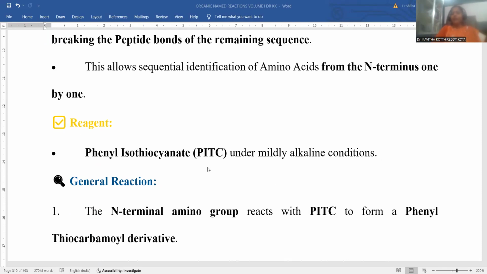It is abbreviated as PITC, right? Phenyl isothiocyanate is the distinguished reagent for the Edman degradation process in the peptide chain. In order to go for this reaction, mild alkaline conditions are required. This is suitable for the Edman degradation process.